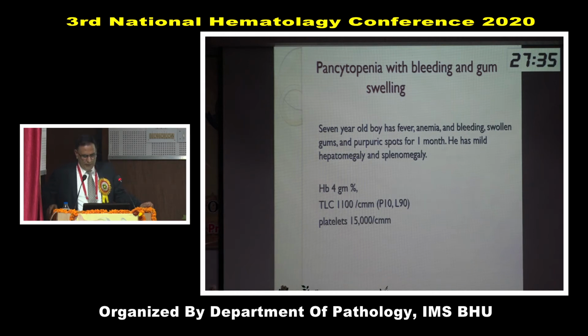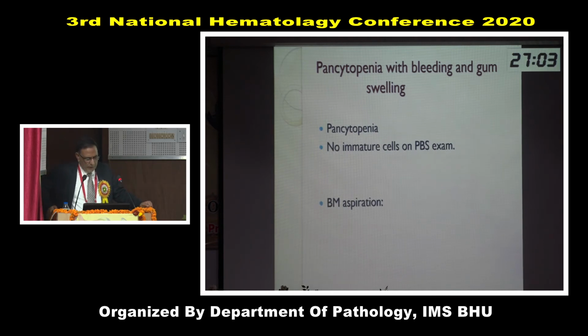A 7-year-old boy has fever, anemia and bleeding, swollen gums and purpuric spots for 1 month. He has mild hepatomegaly and splenomegaly. Hemoglobin is 4 gram %, TLC 1100, very low, polymorphs 10%, lymphocytes 90%, platelets 15,000 only. So definitely there is pancytopenia because hemoglobin is less than 11, TLC 1100 is very low, and platelets are less than 1 lakh.